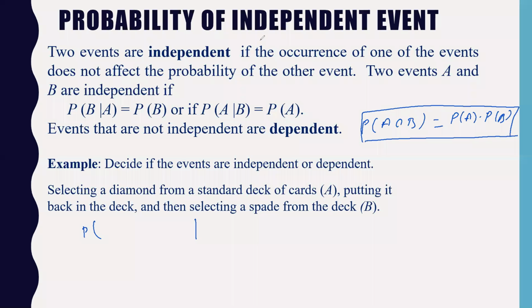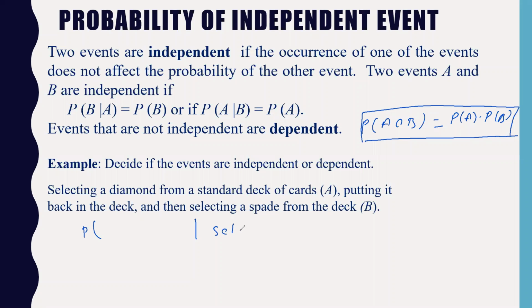Diamond, selecting of diamond. Selecting a diamond from a standard deck of cards, putting it back, and then selecting the spade. So which event has happened already?